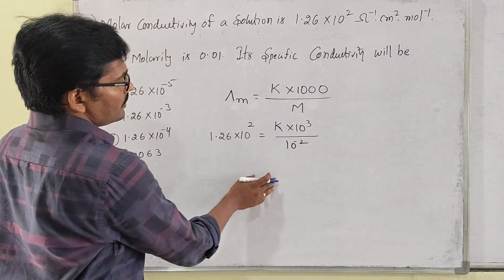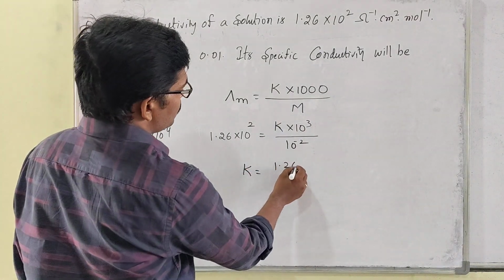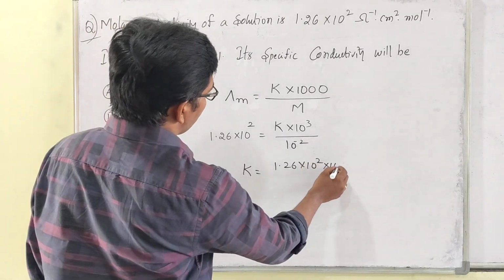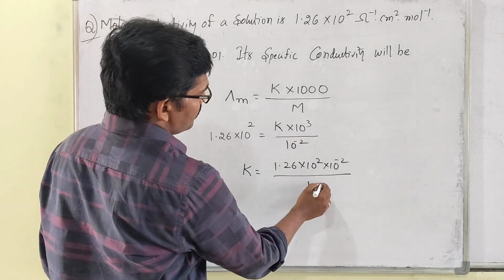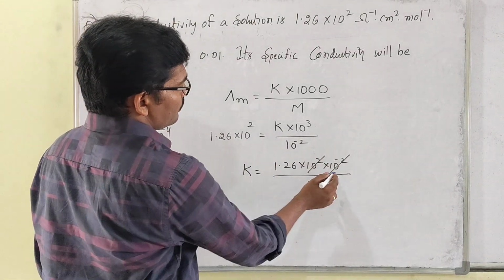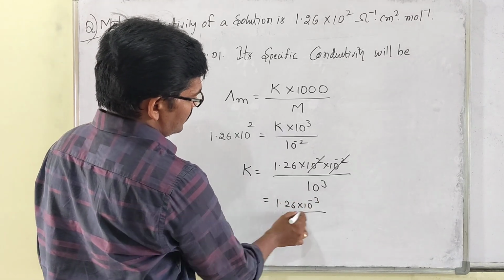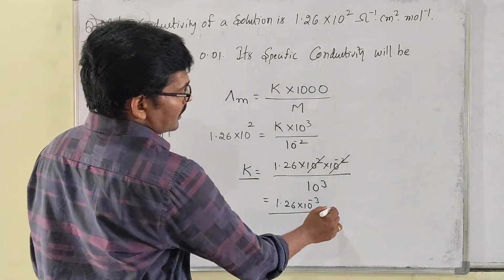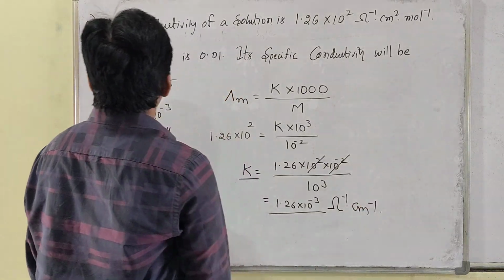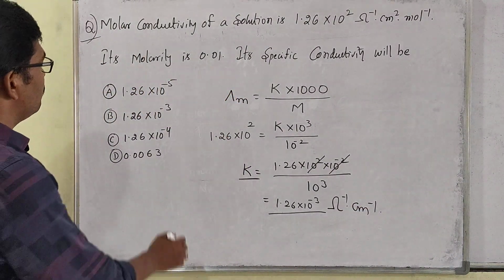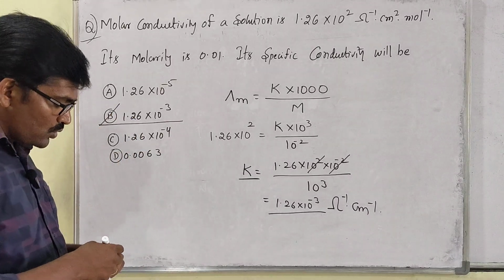So now what do you want? K is required. So K is equal to 1.26 into 10 to the power of 2 into 10 to the power of minus 2, divided by 10 to the power of 3. So 10 to the power of 2 and 10 to the power of minus 2 cancel. Then you get 1.26 into 10 to the power of minus 3. So that is K, the conductivity. The units of conductivity are ohm inverse centimeter inverse. So 1.26 into 10 to the power of minus 3 ohm inverse centimeter inverse is the answer for this. Understand? Then we'll see one more question based on it.